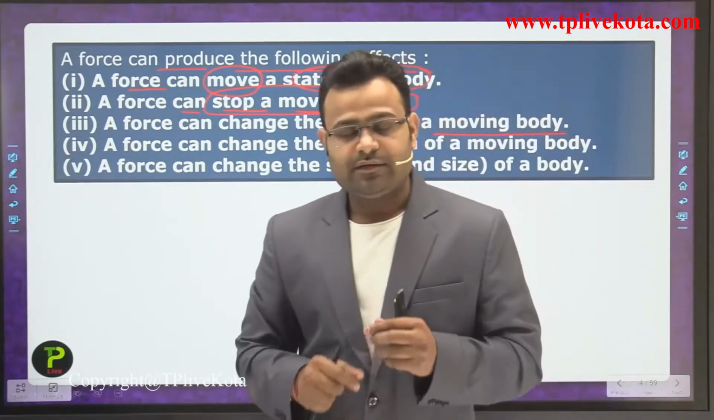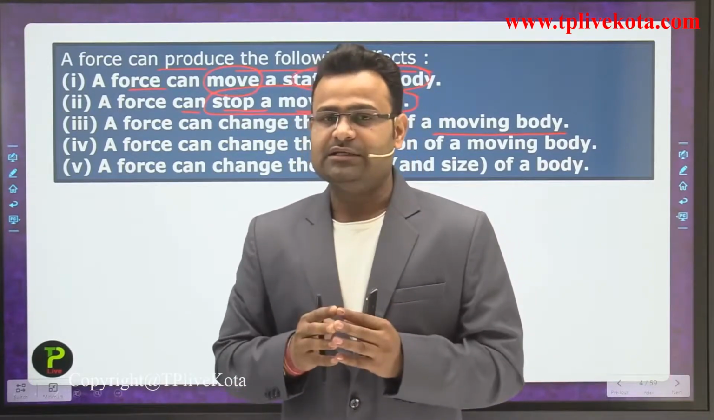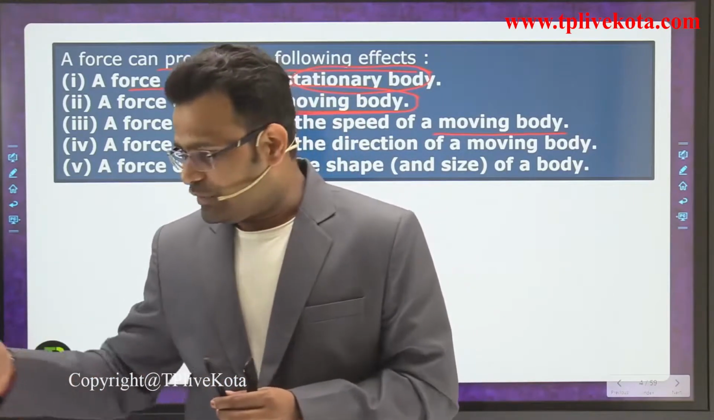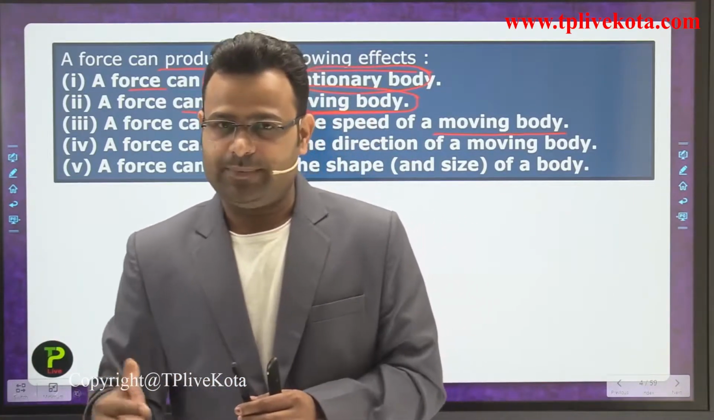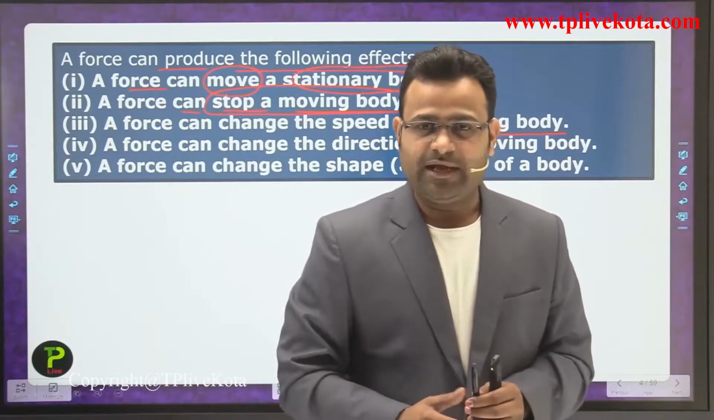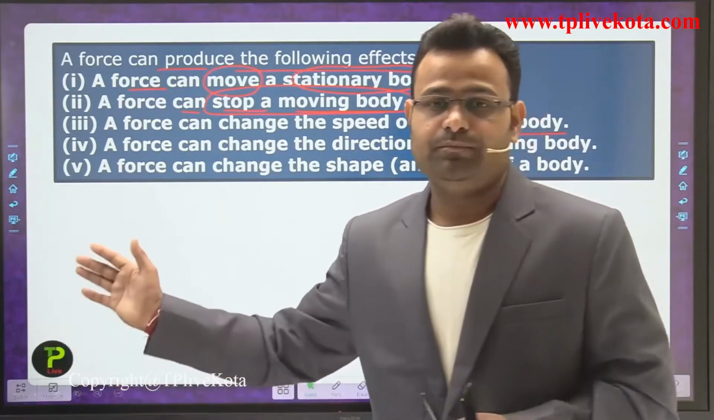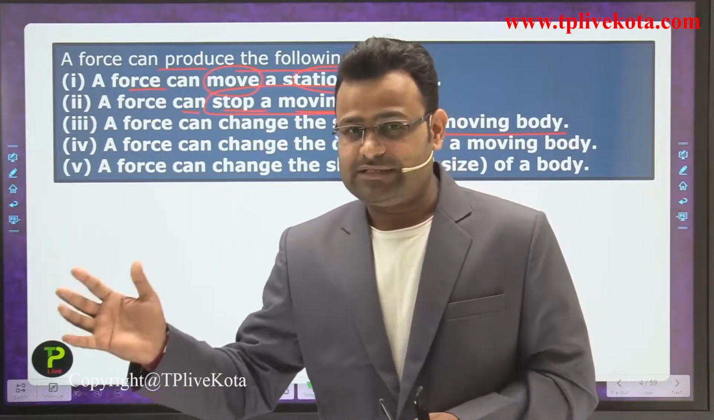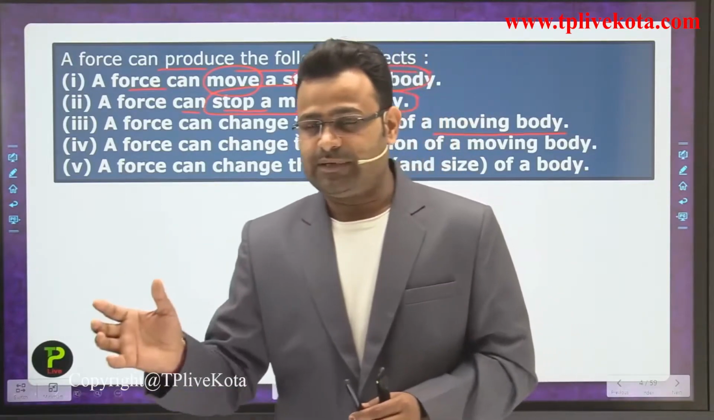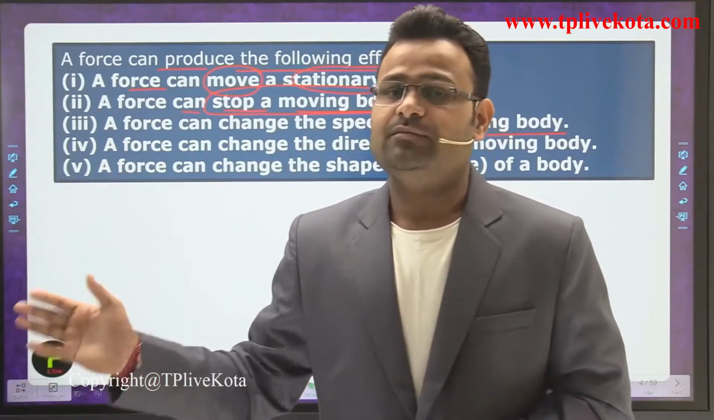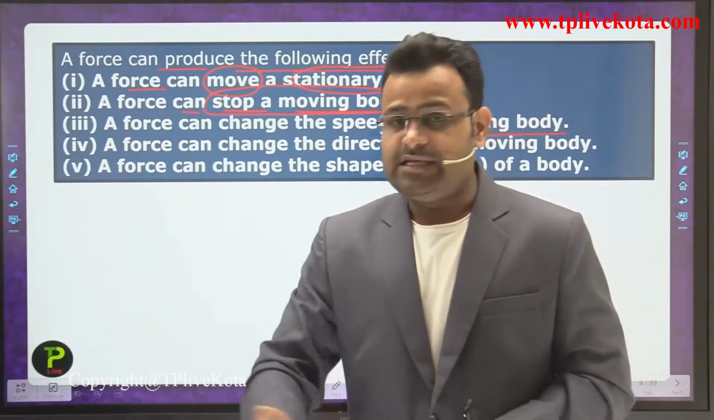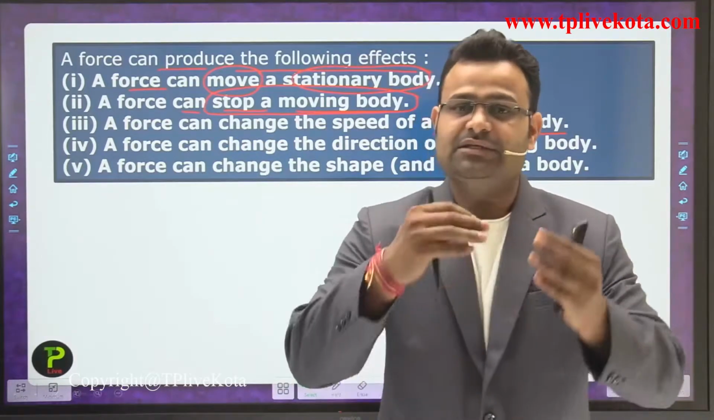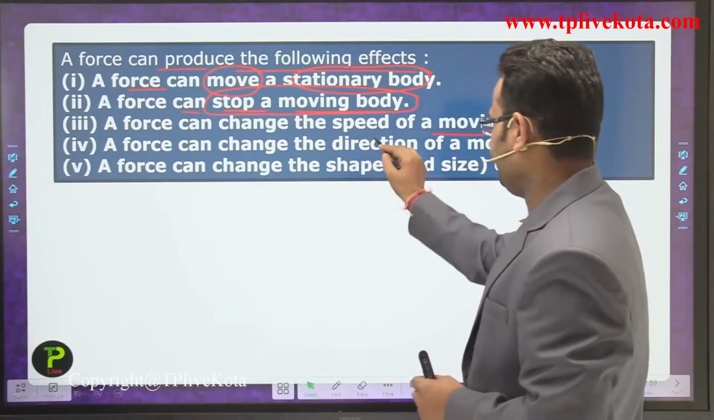If a student is running at a slow speed, and one more person comes nearby and applies some force on the back side of that person, what happens? The person who was moving, after some force is applied, will move very fast compared to before. So by applying some force we can increase the speed of a moving body.